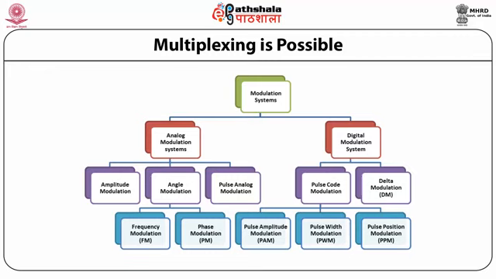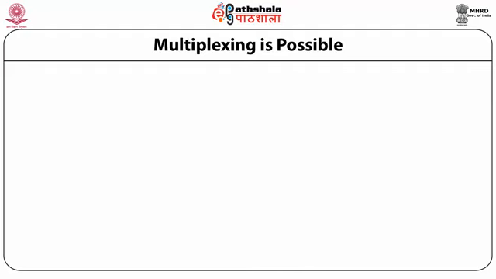Now again, the angle modulation is divided into frequency and phase modulation, and the pulse modulation is divided into pulse amplitude modulation, pulse width modulation and pulse position modulation. So let us first start with the first type of analog modulation and the most frequently used one, that is